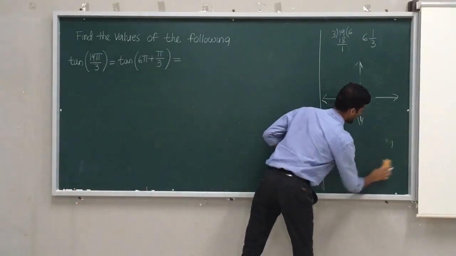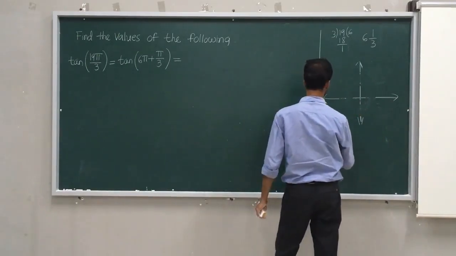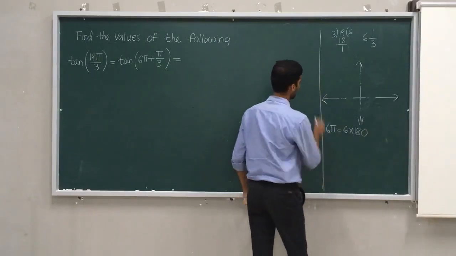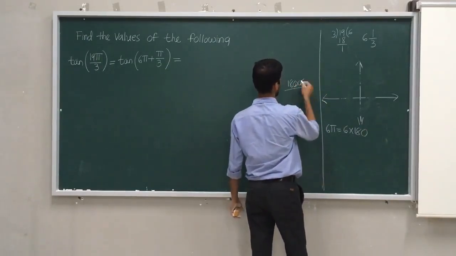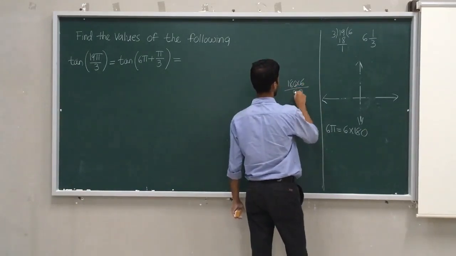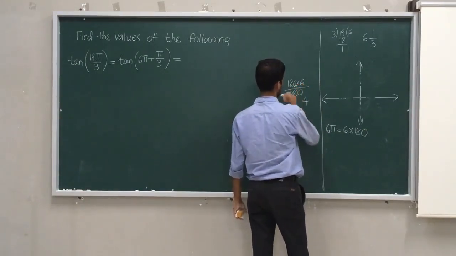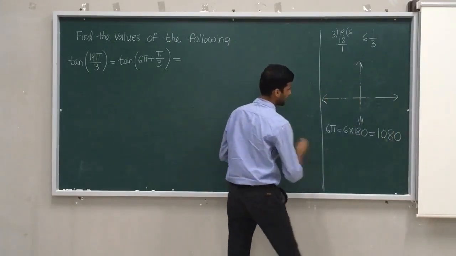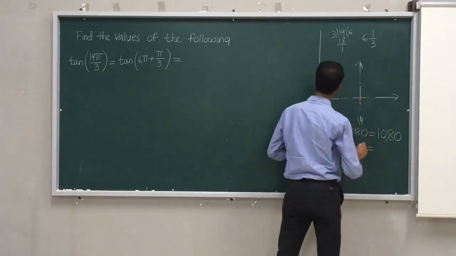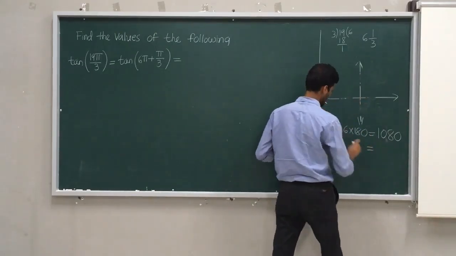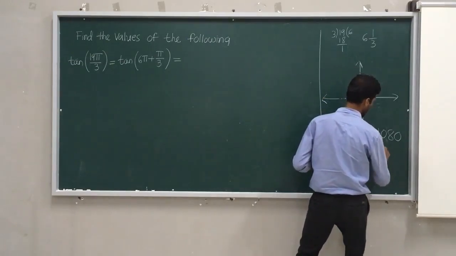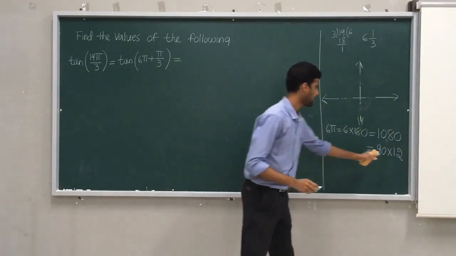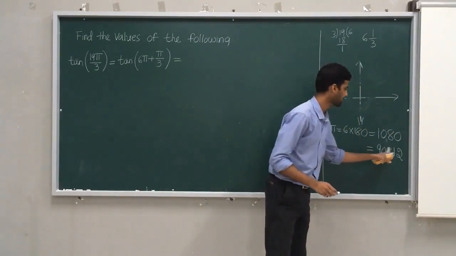Now 6 pi is nothing but 6 into 180. So we all know 180 into 6, that is 1080. So 1080 can be written as 90 times 12.